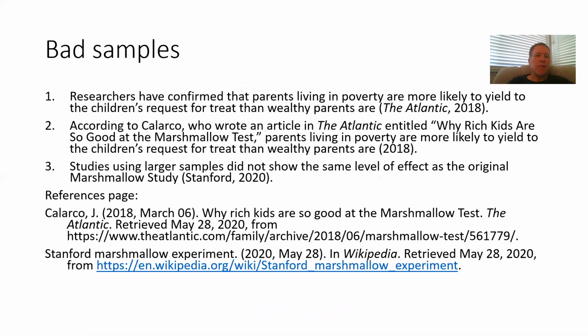Here are some bad samples. So let's take a look at these and see why they're not good. Researchers have confirmed that parents living in poverty are more likely to yield to the children's request for a treat than wealthy parents are. The Atlantic, 2018. What's wrong with this? Well, my guide is the Atlantic.